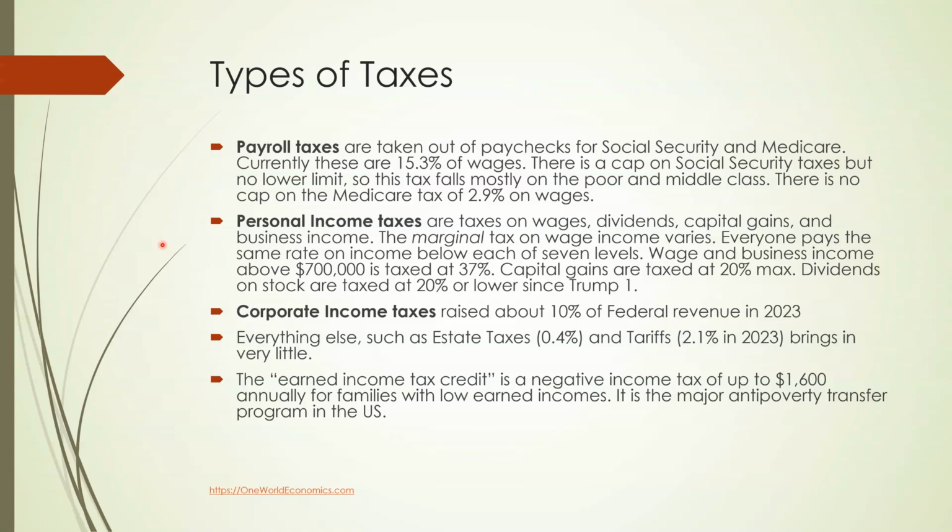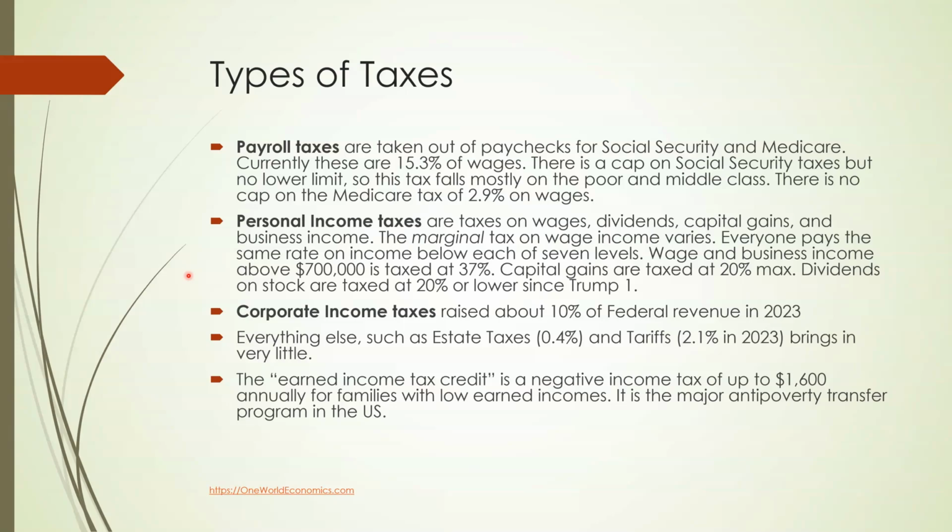Everyone pays the same rate on income below each of 7 levels. So you pay the same tax on $100,000 of income above deductions as somebody who makes $10 million a year. But the marginal rates go up for each increment of income. So above $700,000, the marginal rate is 37%.